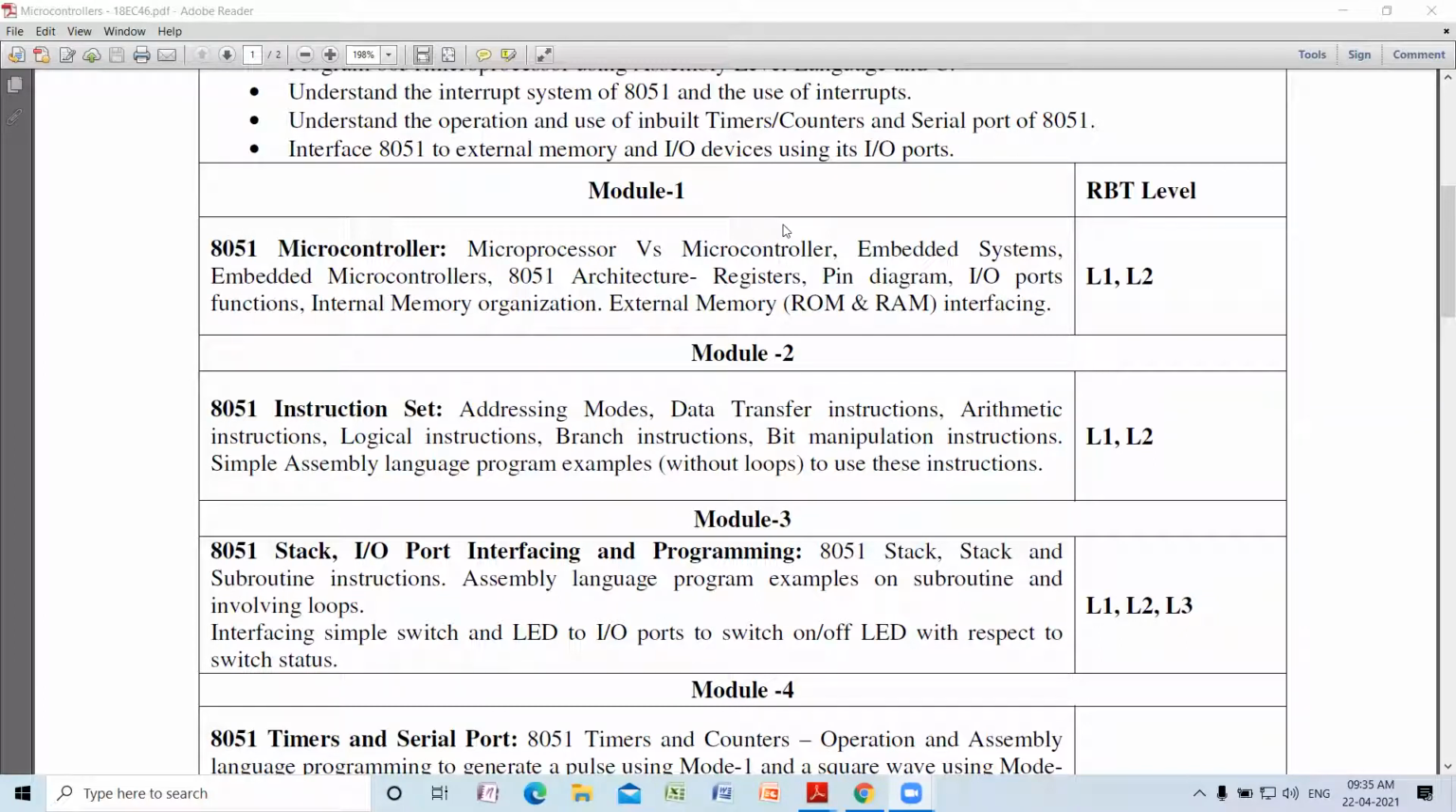Anyway, in the second module, we are going to write simple programs without any loops. Maybe simply adding two numbers, subtracting, multiplying, etc. Simple operations, maybe reversing a particular byte or whatever it is. Very, very simple, swapping two numbers. Wherever single operations are mentioned, such programming we will do at the end of module 2.